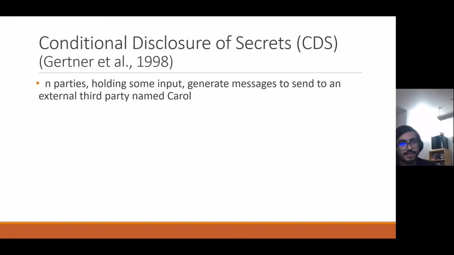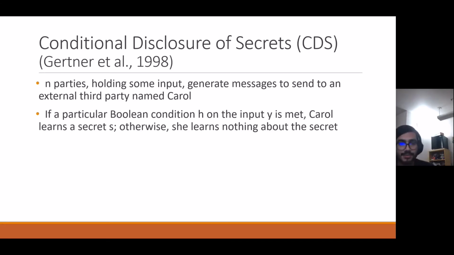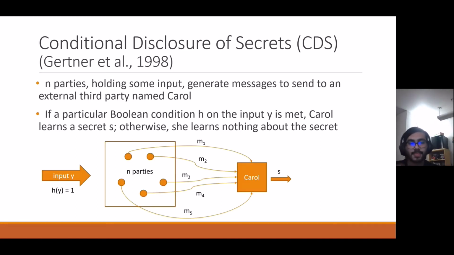The gist of this concept is that there are n parties and they all have some input, and they generate messages and send them to an external third party named Carol. If a particular Boolean condition function h on the input y is met, i.e. if h of y equals 1, then Carol gets to learn the secret s. Otherwise, she learns nothing about the secret if h of y equals 0. And so this is the conditional disclosure of a specific secret.